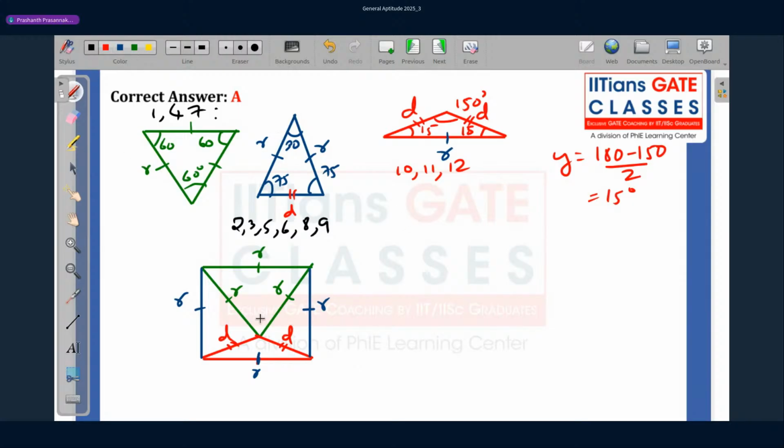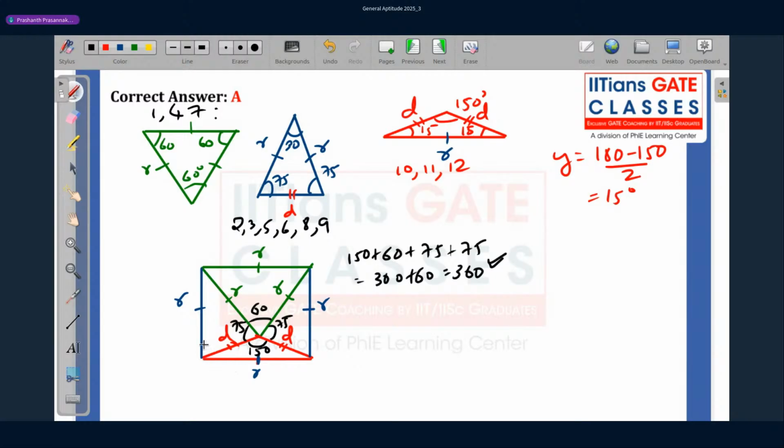Let's perform one final check. This angle was 60, right? This angle was 150. And these two were 75 each. So 150 plus 60 plus 75 plus 75. This is going to be how much? 75 plus 75 is 150. 150 plus 150 is 300 plus 60, which is 360. The sum of all the angles is 360. It's adding up.